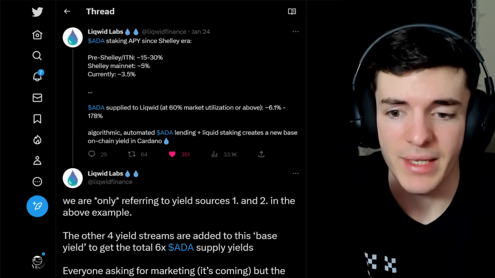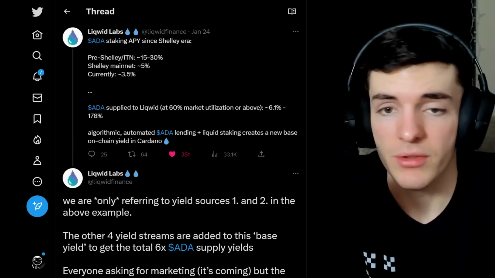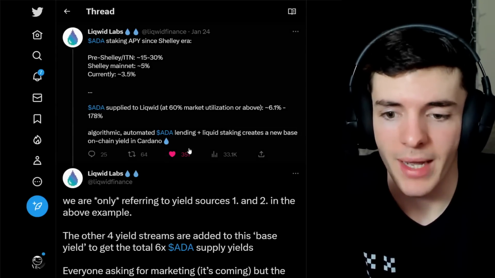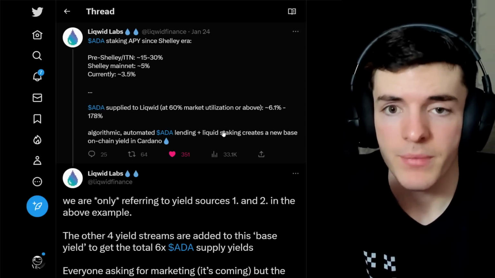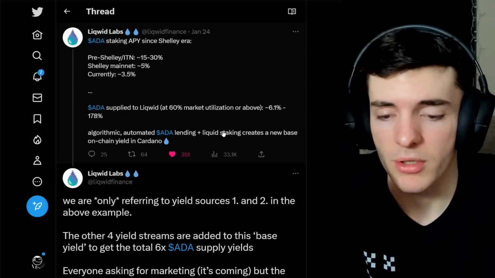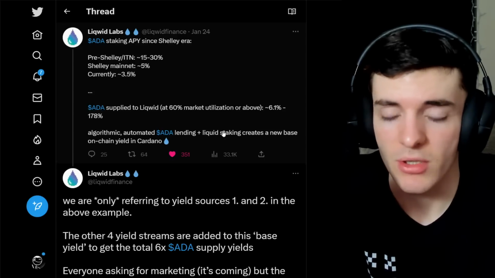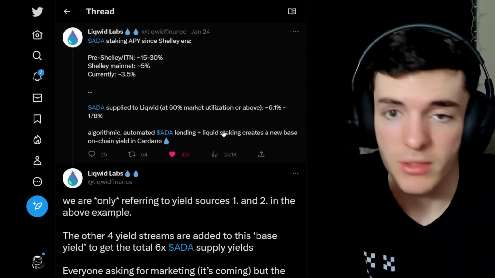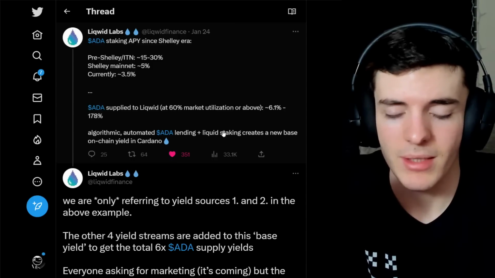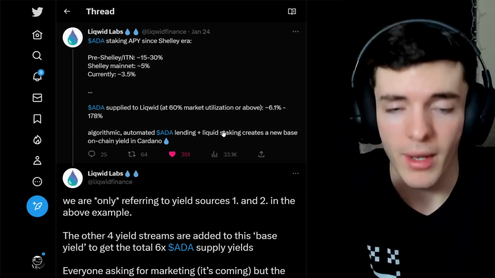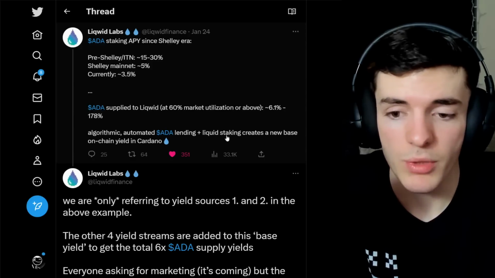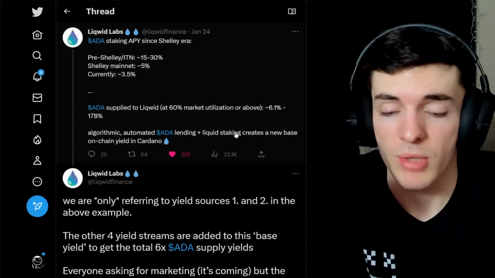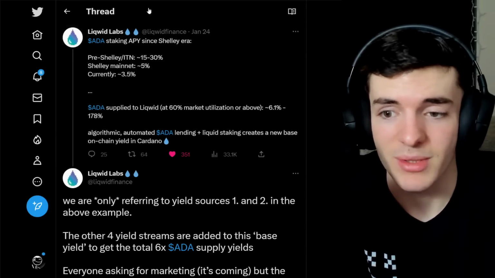Nonetheless, this is a base on-chain yield in Cardano, and it is nice to have as you also get staking rewards on top of this, but there is more risk to me in something. You're putting your ADA in a new smart contract, you're putting your ADA on a platform. This is not natively through Cardano. It is on a Cardano smart contract, but it does have inherently more risk, but there also is more reward there. So you're going to have to calculate whether that's worth it for you or not, and also keep track of your own positions, as this is not going to be just a free 4% APY the whole time.